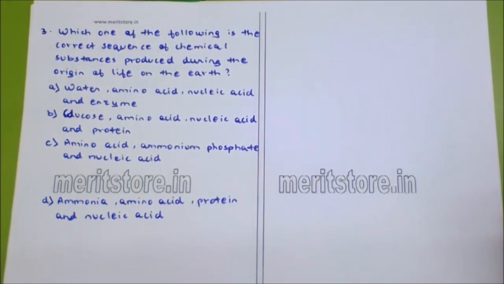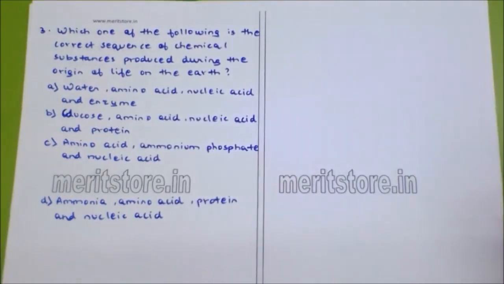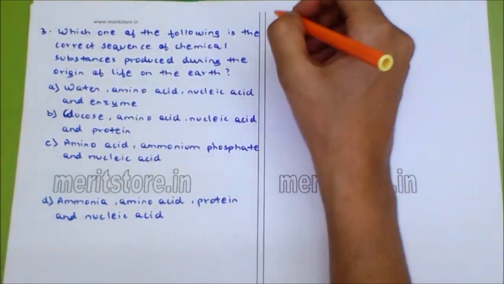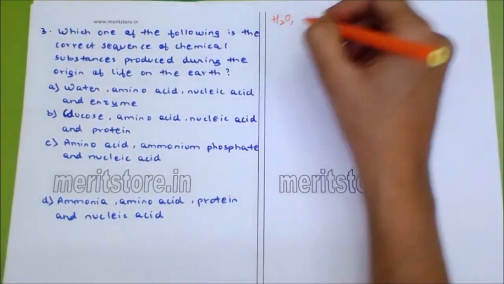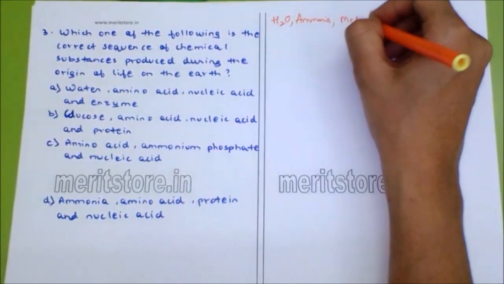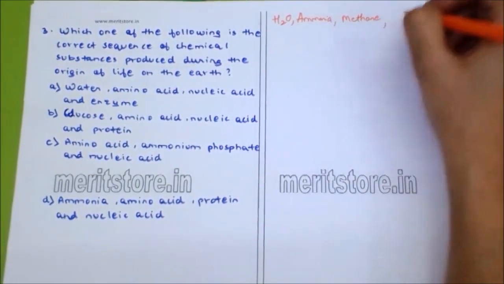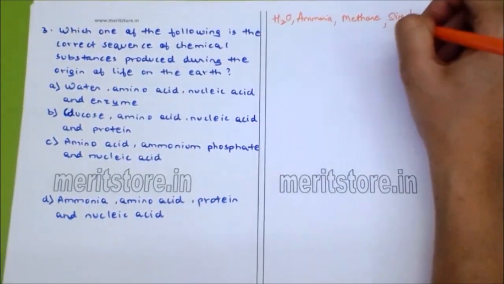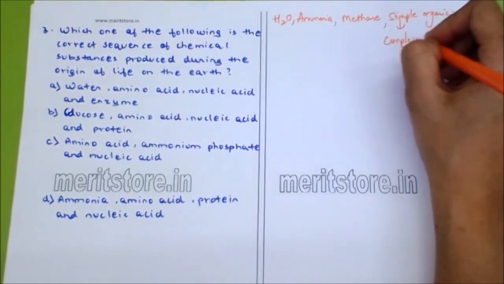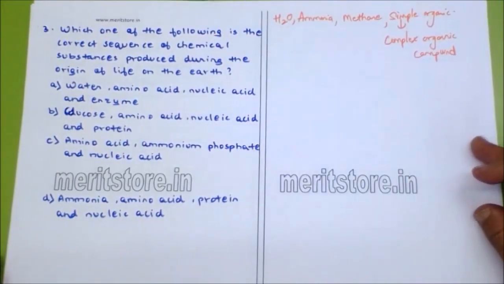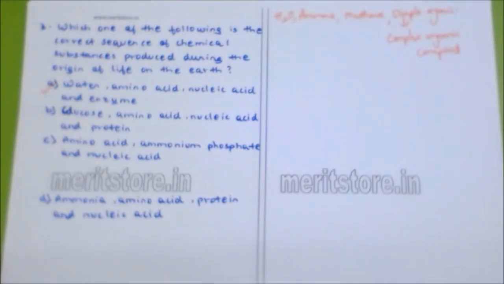When the first life came on the earth, the first chemicals were water, ammonia, methane, then the simple organic compounds and the complex organic compounds. So the answer is water, amino acid, nucleic acid and enzyme.